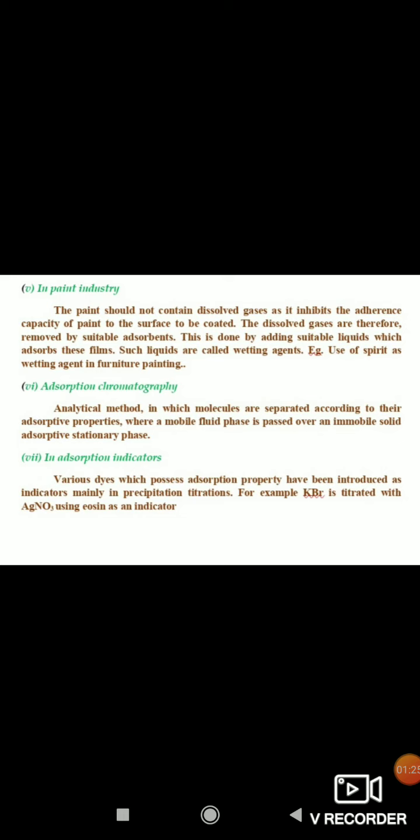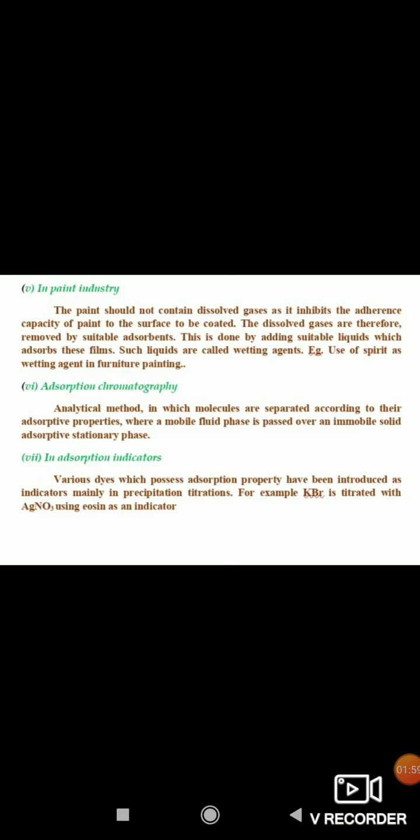Next one is in paint industry. The paint should not contain dissolved gases, as they inhibit the adherence capacity of the paint to the surface to be coated. The dissolved gases are therefore removed by suitable adsorbents. This is done by adding suitable liquids which adsorb these films. Such liquids are called wetting agents. Example: use of spirit as wetting agent in furniture painting.